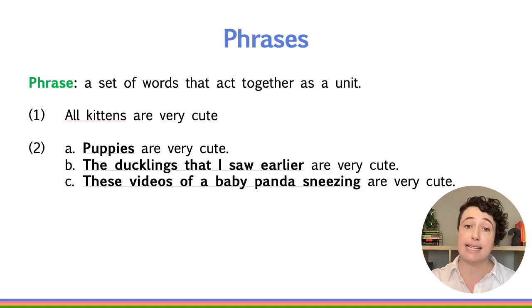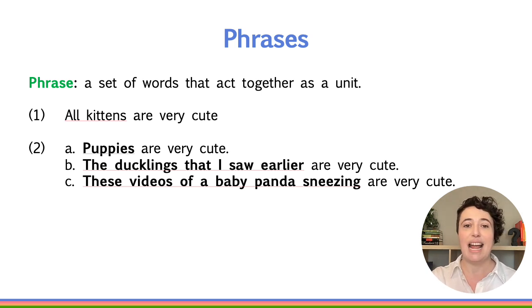A phrase is a set of words that act together as a unit. Let's look at the example in 1 to see what we mean. All kittens are very cute. What other groups of words can appear in the same position as the words all kittens in this sentence? We can see some in 2. A, puppies are very cute. B, the ducklings that I saw earlier are very cute. C, these videos of a baby panda sneezing are very cute.